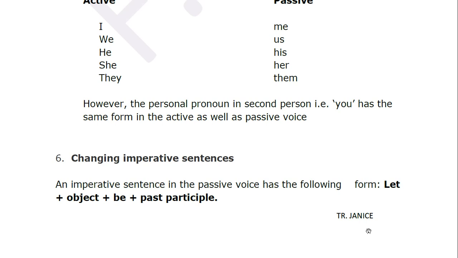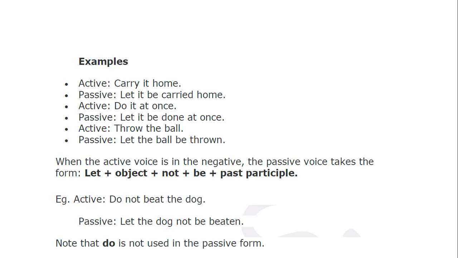Next one again. See again what is your object? It. So again you will have let it, and then be. What is this? Do. Past tense of do is what? Done. And then write the rest of the sentence. Let it be done at once. Same. Now let's do the next one. Throw the ball. So what is your object? The ball. So you start with, I said always, since it's an imperative sentence, let. So let, and then what you write? The ball, and be, throw. What is past tense of throw? Thrown. So you write, let the ball be thrown.